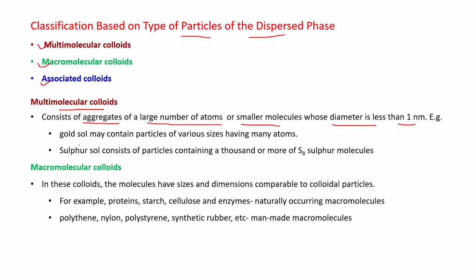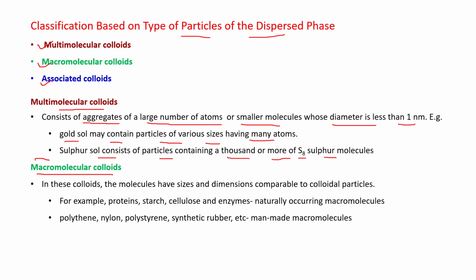For example, gold sol may contain particles of various sizes having many atoms. It is many atoms having a smaller size than the colloidal particle size. When they aggregate, they form a particle in the range of colloidal size. Sulfur sol consists of particles containing thousands or more of S8 sulfur molecules. Clear? Next one is the macromolecular colloids.